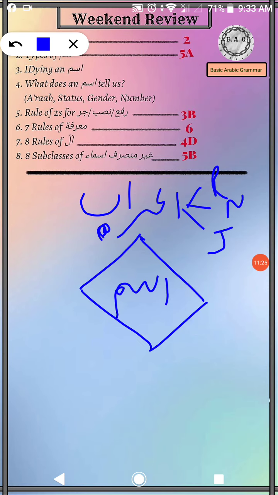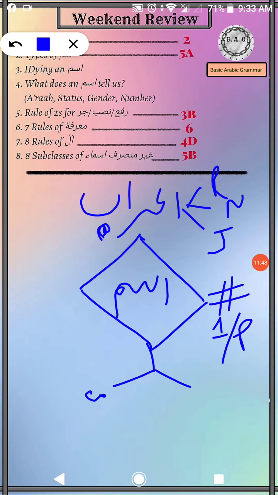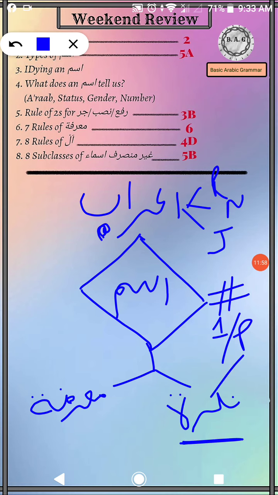Next, we need to know if it's singular or plural, so it's number. The next thing that we need to know about it is its status, whether it's ma'rifa or nakira, whether it is a common noun, nakira, or ma'rifa.